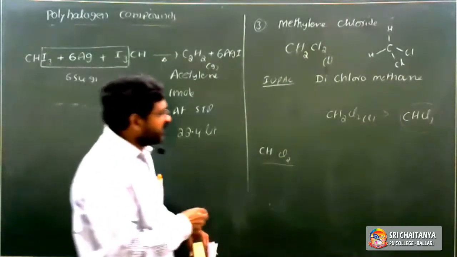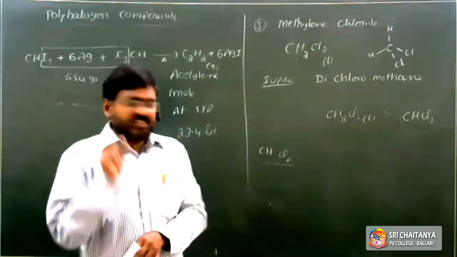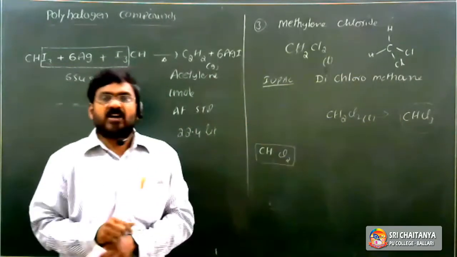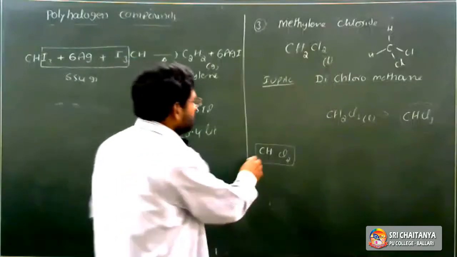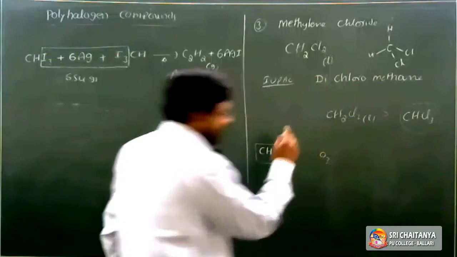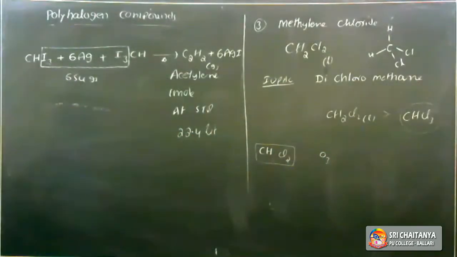The skin turns reddish, forming rashes. When exposed to the eye, it can damage the cornea. It also depletes the ozone layer. It is also used as aerosols. So these are the uses and the side effects of methylene chloride.